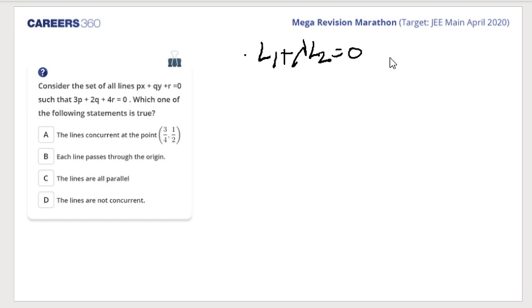Raj, C is not the answer, son. Answer is A only. Yes, Jahnavi, you're right. So this is one of the ways: you try to express one of these parameters PQR, let's say Q, in terms of R and P, and substitute it here, and then convert this whole equation into this form. Then the point of intersection of L1 and L2 will give you the point of intersection of the concurrent lines.